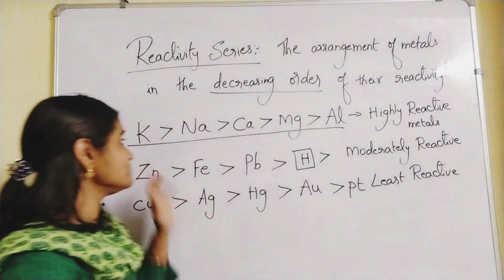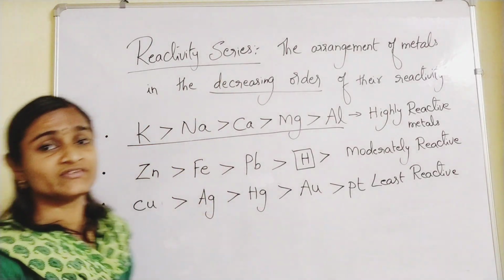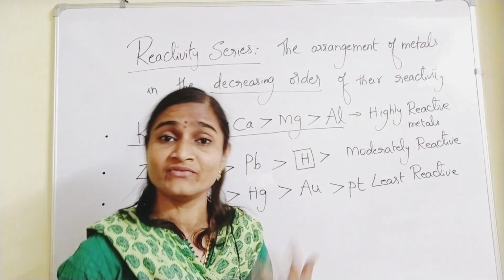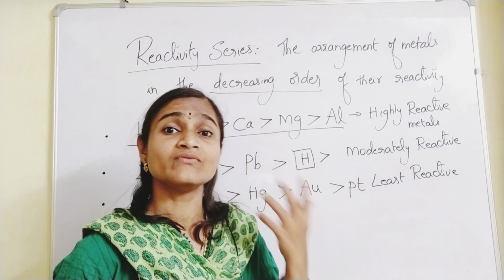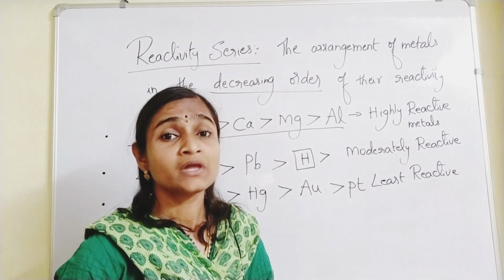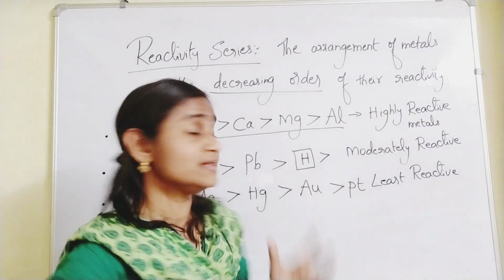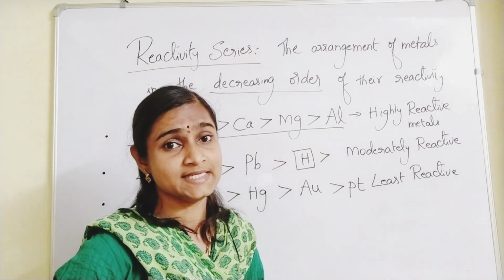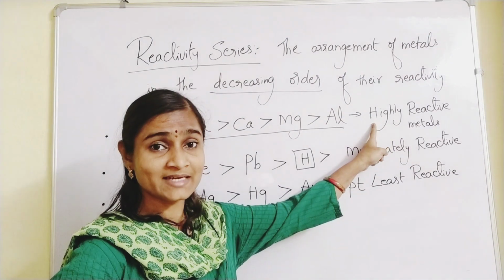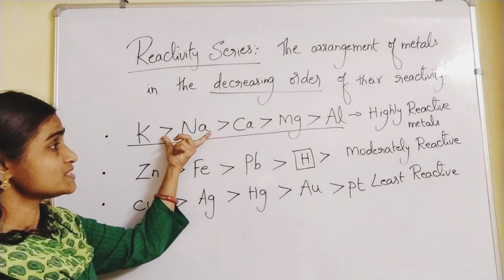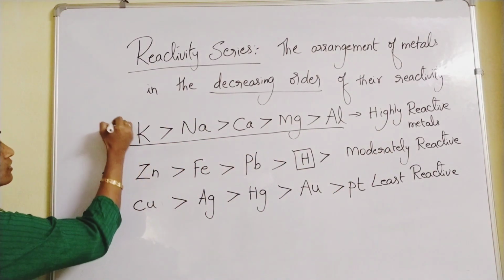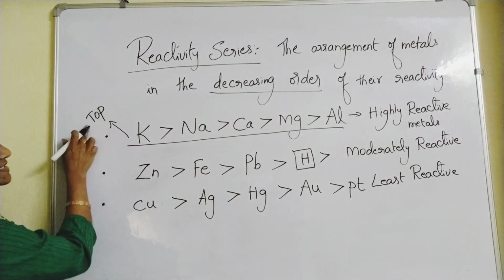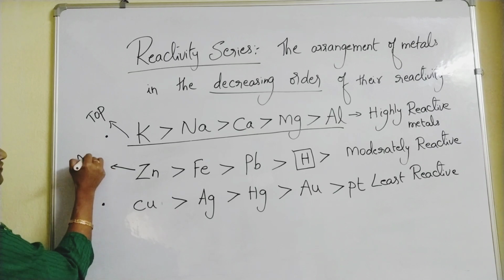So, the highly reactive metals react most vigorously. Reactivity means with either air or water, moisture, oxygen or chlorine, anything. These metals on the top of the reactivity series you call highly reactive metals. These are the topmost metals, the top of the reactivity series, and this is the middle of the reactivity series.